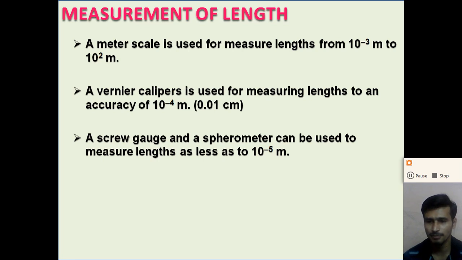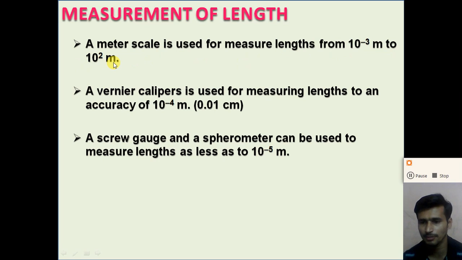And the minimum measurement that can be measured by an instrument is called the least count of the instrument. So here dear student, a meter scale is used to measure a length from 10 raised to minus 3 meter to 10 raised to 2 meter.